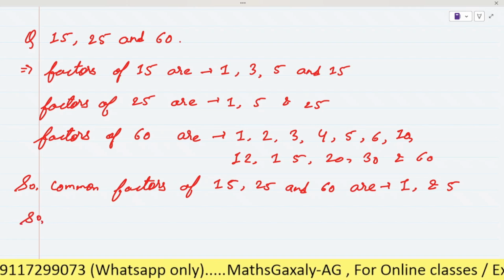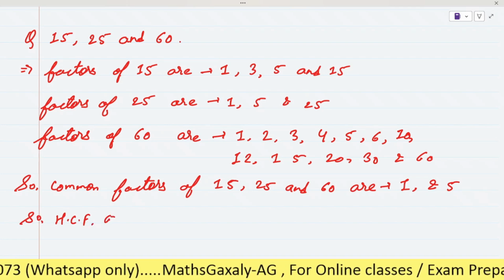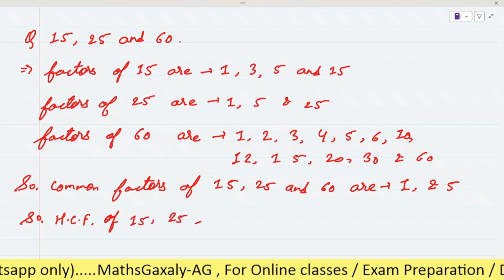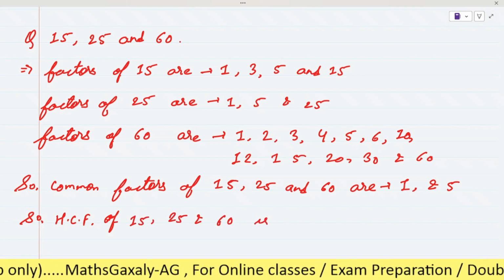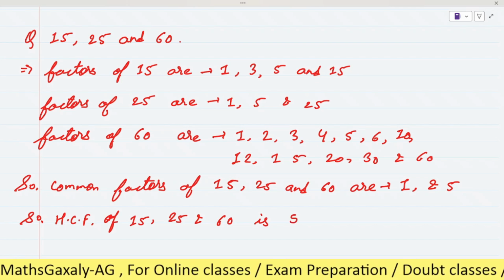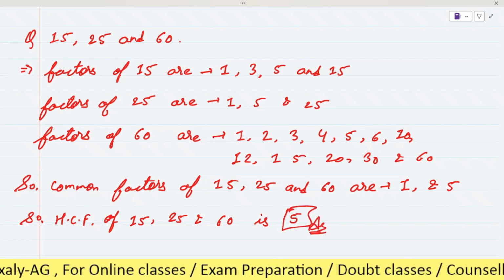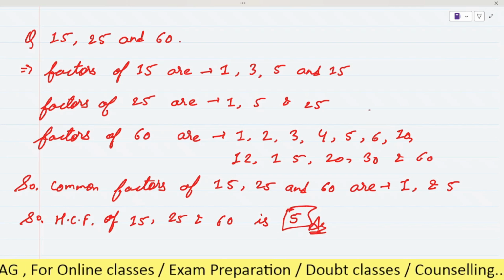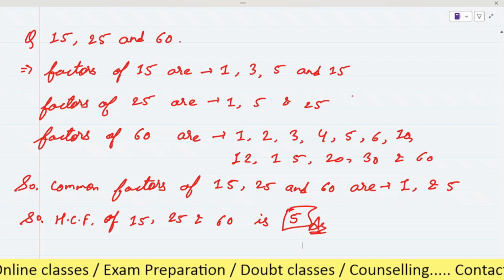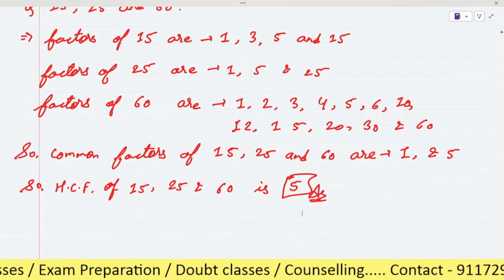So the highest common factor of 15, 25 and 60 is 5. Yes. So in this way you have to do this type of question. So you can solve all the questions of B now, 1 to 12.